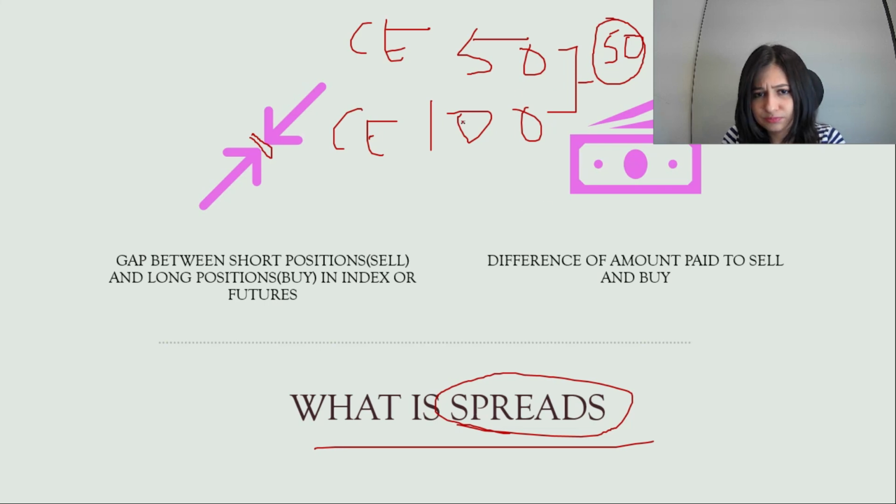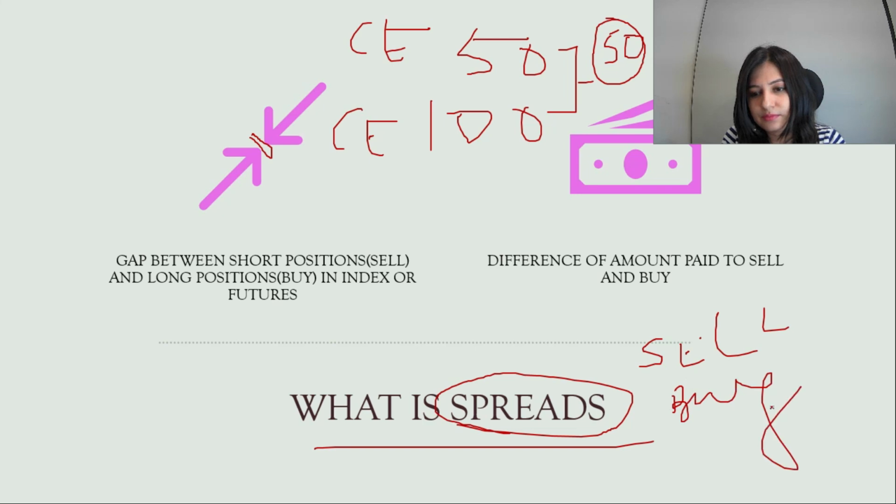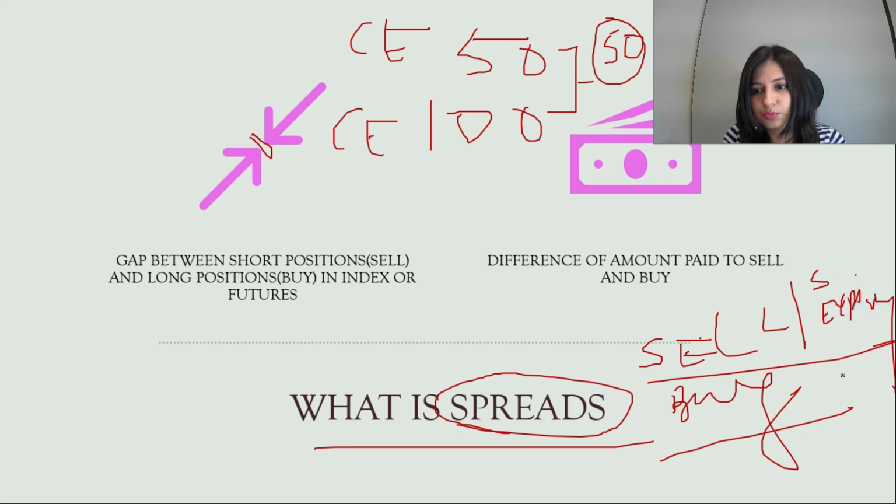So this is a very basic example which I have tried to explain, and understand that in any spread there will be one sale and there will be one buy, right? And this sale and buy is of the same expiry. Same expiration date should be the same for both.